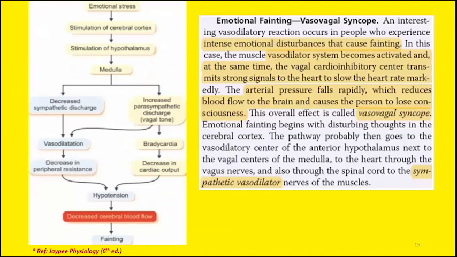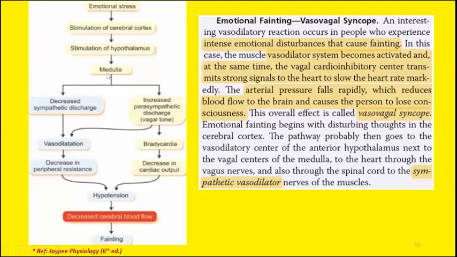The stimulation from the cerebral cortex is there. Due to sudden emotional trauma, the cerebral cortex is stimulated, and the higher centers are responsible for transmitting the signal downwards towards the hypothalamus, and then the signals enter the medulla.